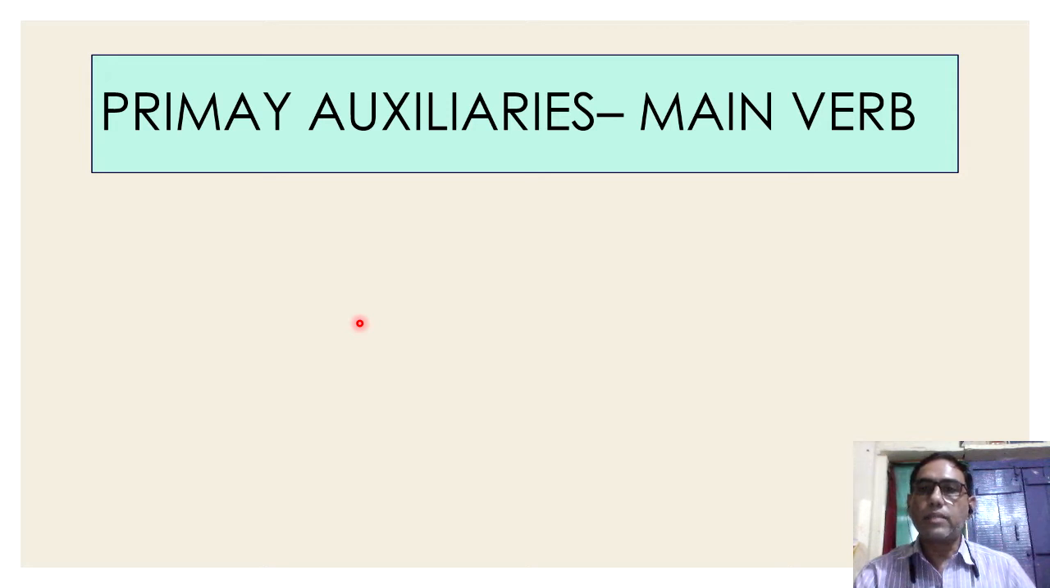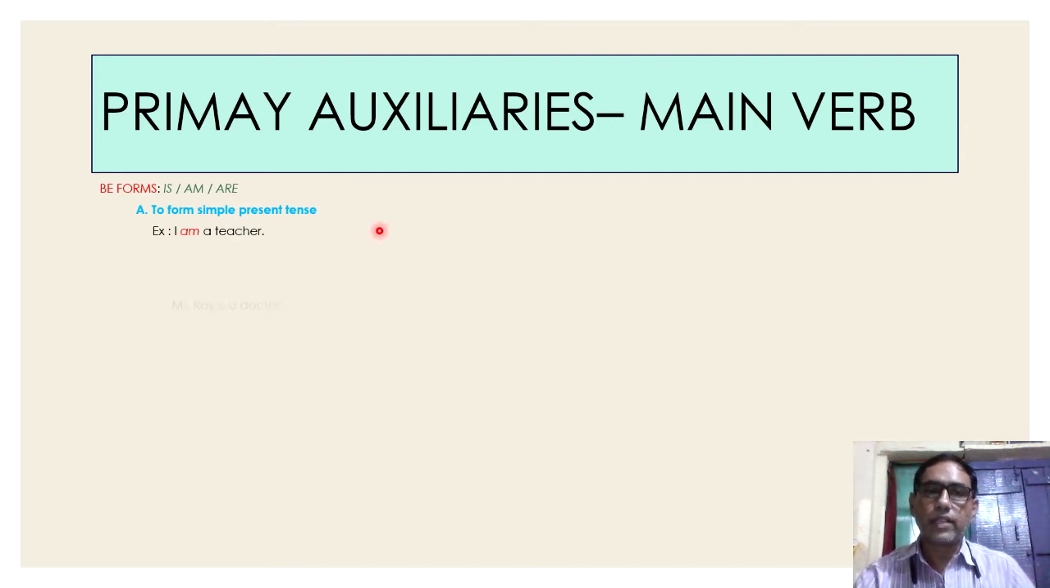Primary auxiliaries as main verbs. Let's learn. First, be forms. What are be forms? Is, am, are are called be forms. Why should we use is, am, are as main verbs? Number A, to form simple present tense. Example, I'm a teacher. Here, am is used as main verb in this sentence. This sentence shows the state of the subject.